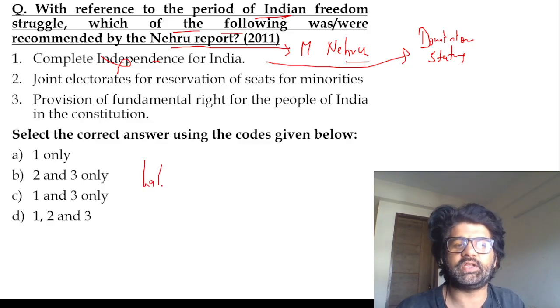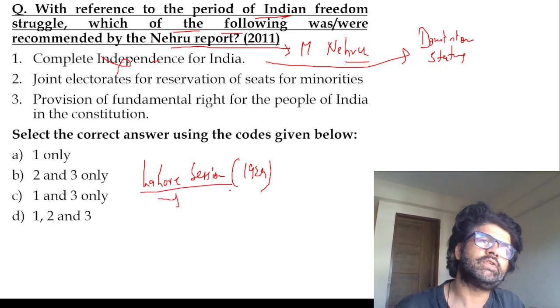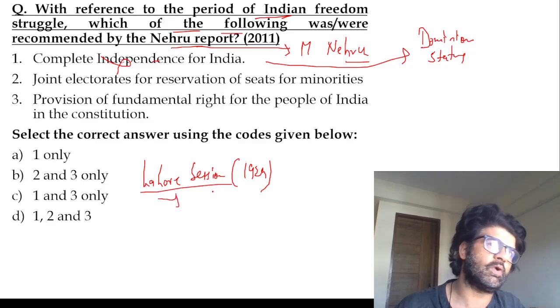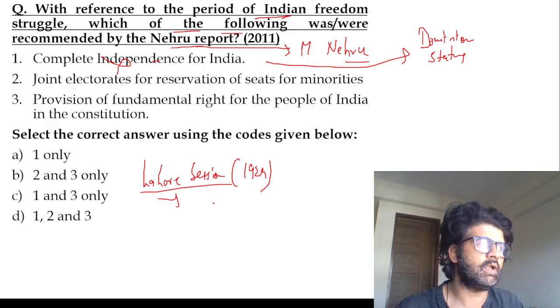So then the Lahore session came, 1929. Nehru sir sang that song, and then complete independence was proclaimed. They unfurled the Indian flag on the Ravi River, on which Lahore is located.